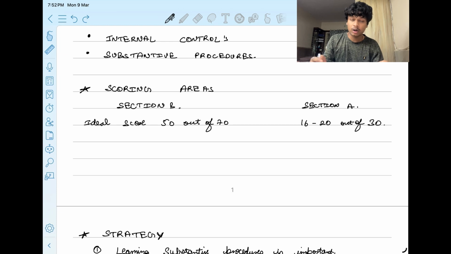Now let's come to the scoring areas in the examination. Section B is overall very scoring. You have to learn things, and the more you practice, the better your answers get, and you will be able to score good marks in section B.